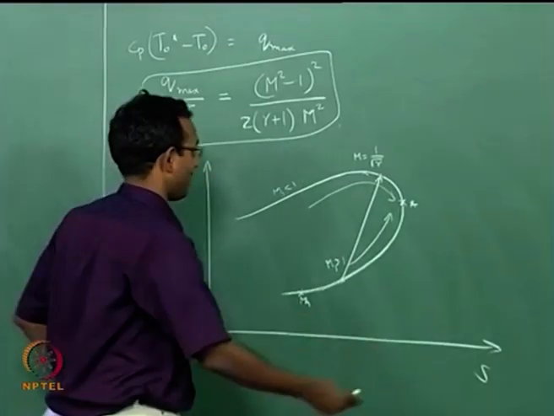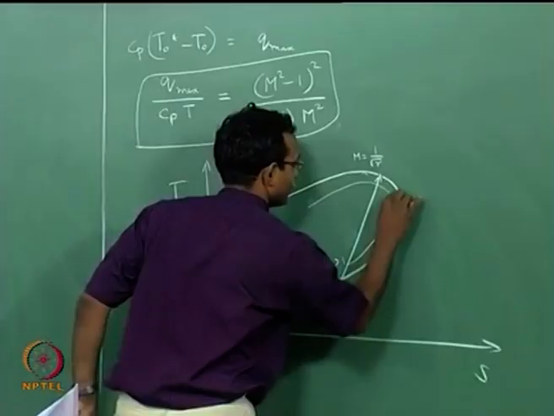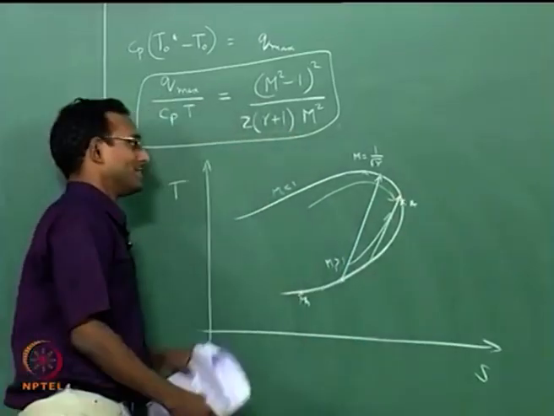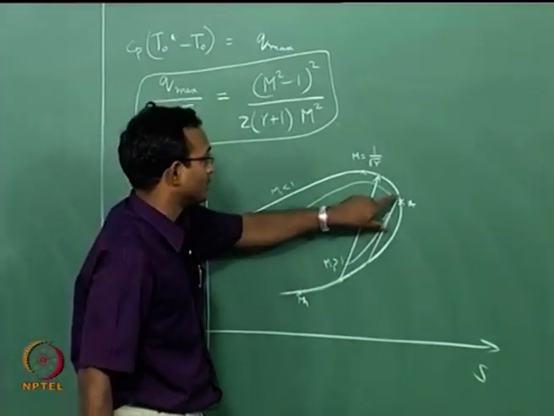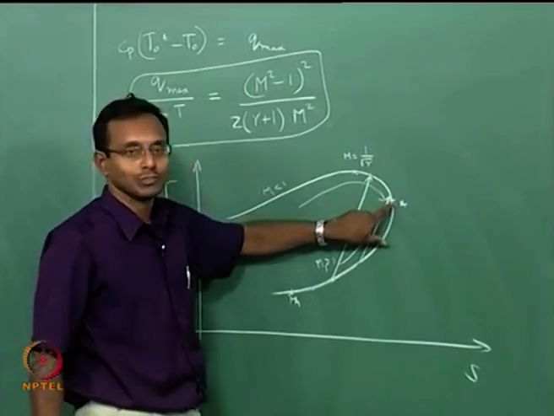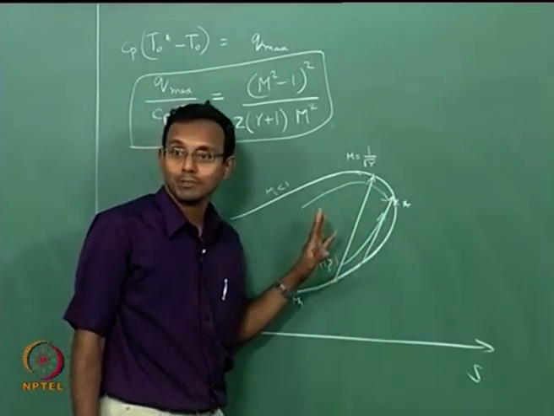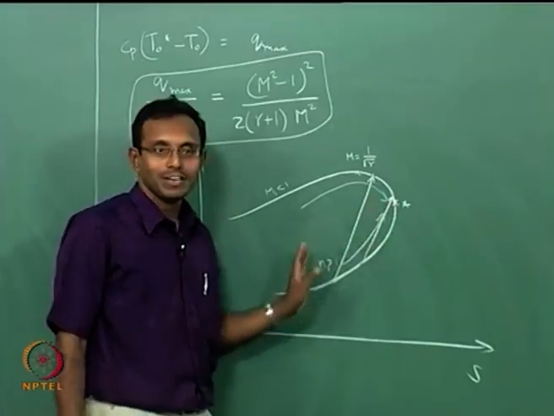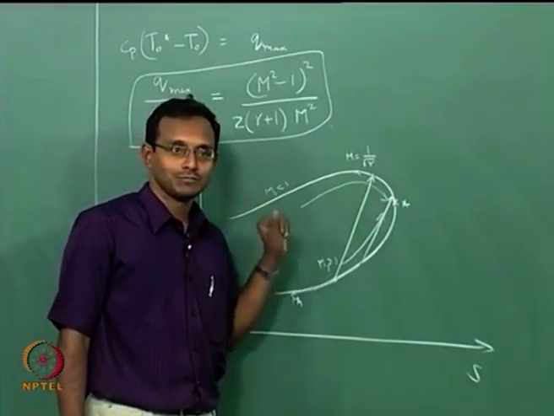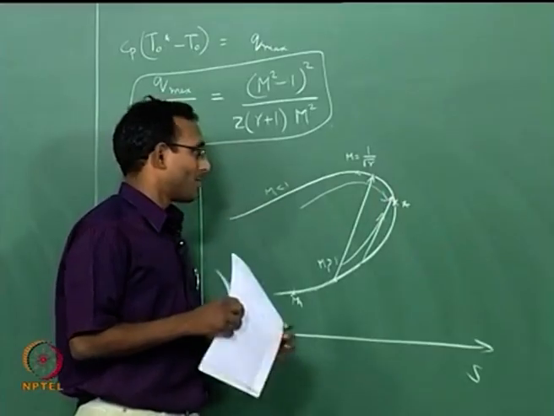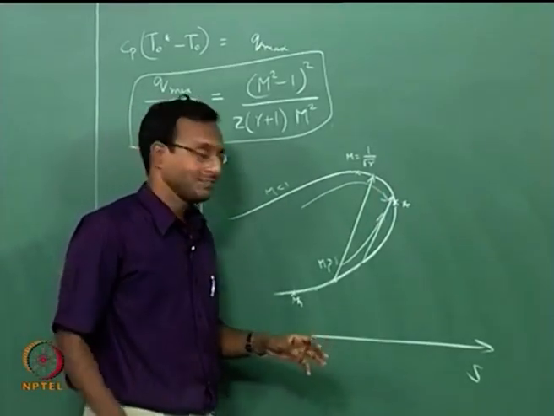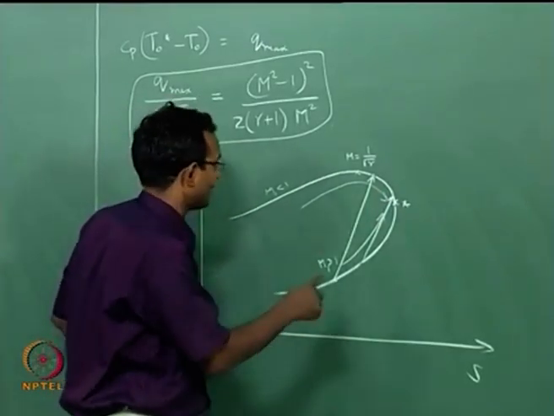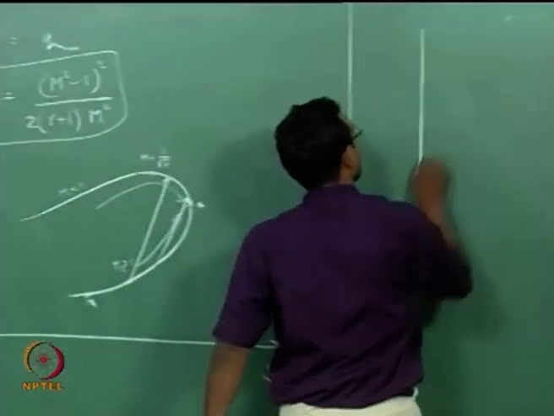I could have another path that will be this, it could be this path also, it starts from here and jumps to this point and from there it goes to sonic condition. That might also be a possibility. Depending on whatever is the P naught required, it will choose whatever solution it wants. And by the way, if I have partial heating, I do not want to erase this picture, I will draw one more.